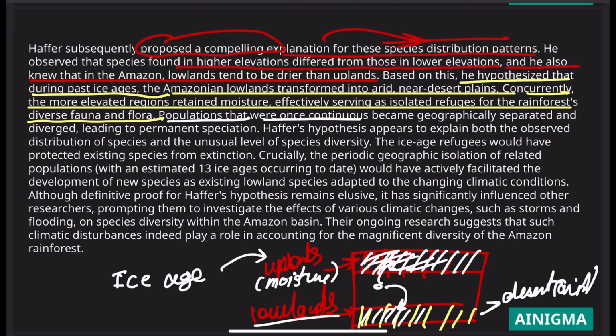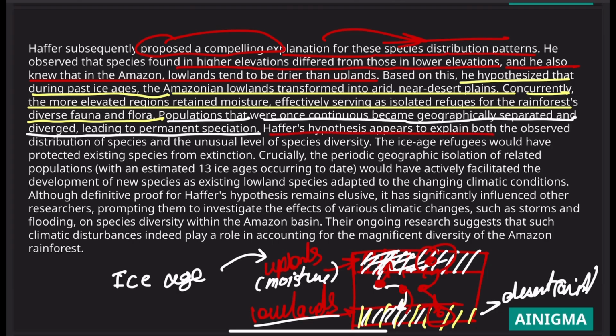Populations that were once continuous become geographically separated and diverged, leading to permanent speciation. So the species that went on to there, and the species that went on to there, become separated. One species went to here and one species went to here, so they become geographically separated, and that led to speciation, which means a single species which went on to these two different lands, due to this geographical separation, formed an entirely new species. One species converted into two species or more.